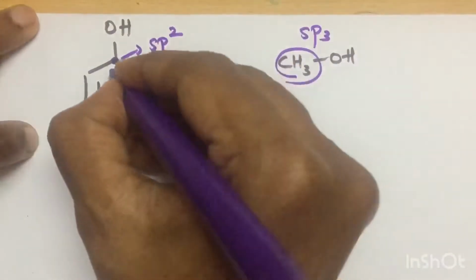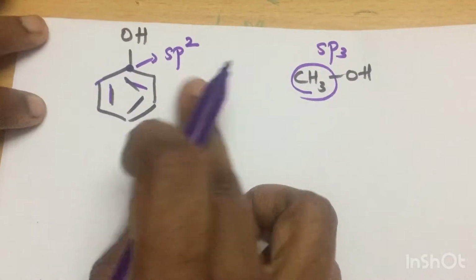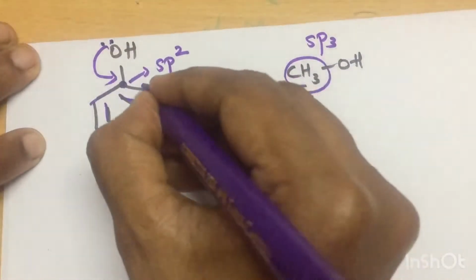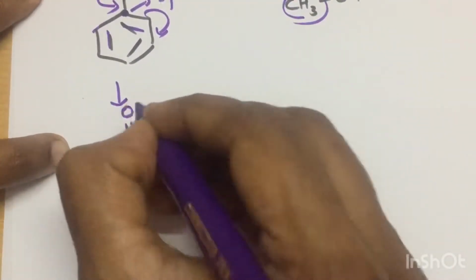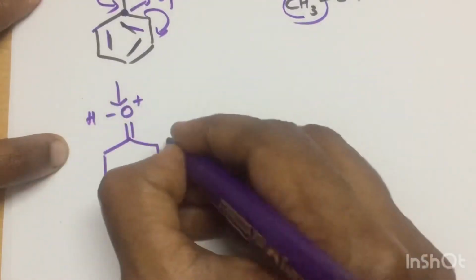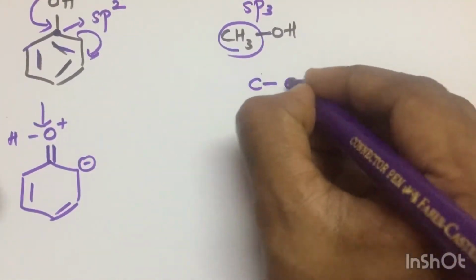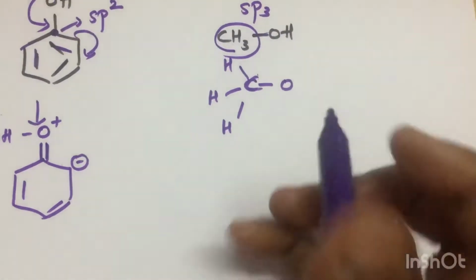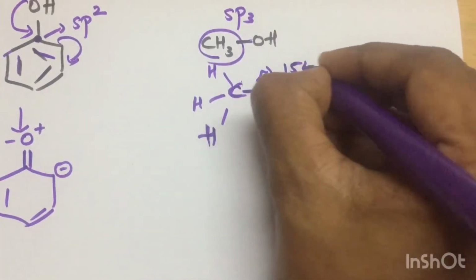And one more thing. sp2 hybridized means the s character is more here. And one more thing, here due to the benzene ring, due to the aromatic ring, the lone pairs are involved in resonance. And due to this resonance, we get a partial double bond character. Here it is purely single. This oxygen is attached to this carbon in regular alcohol. In aliphatic alcohol, it is a pure single bond, and its bond length will be 154 picometer.